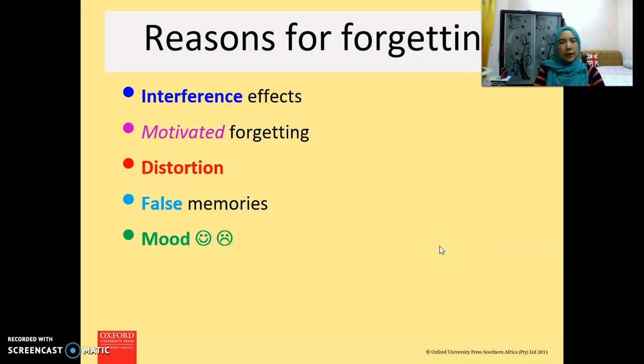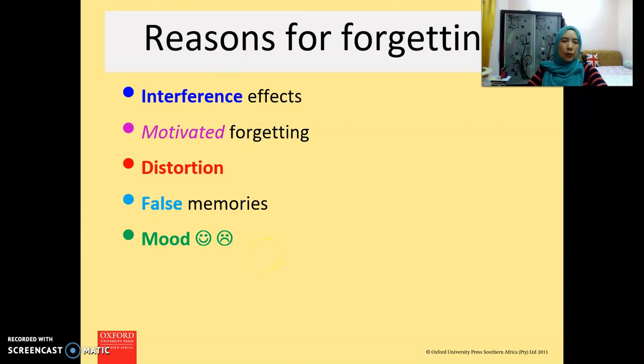Okay, still on the topic of forgetting, there are many reasons why we forget. First, maybe because of the interference effects, maybe because of the motivated forgetting, maybe because of the distortions, maybe because of the false memory, maybe because of the moods, incompatible moods. When we encode the information and we retrieve, the information that we encode maybe is different with the moods.